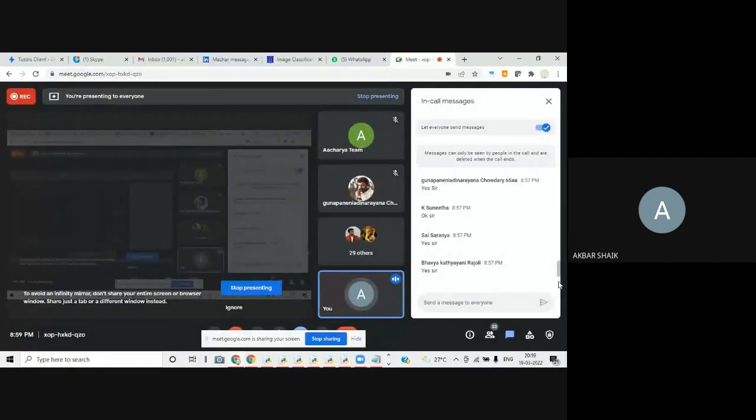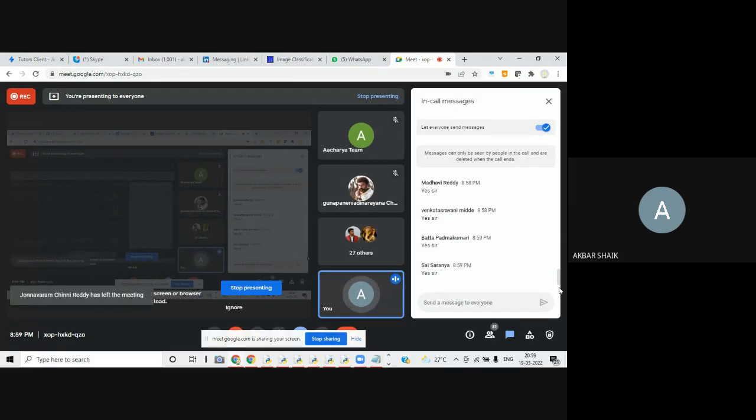Whatever concepts we discussed in file handling: we started with how to read data from a file, how to write data into a file, how to write data to an existing file, how to write data if the file is not available, how to append data to a file, how to rename a directory, how to create a directory, how to delete a directory, what is the read function, what is read with arguments, what is readline, what is readlines. Is it clear to all?